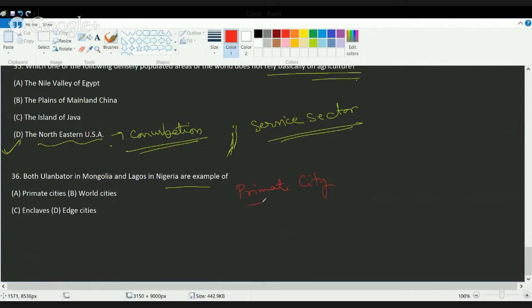A primate city is a city which is exceptionally larger than the next city in the country, more than twice the next city. In both Nigeria and Mongolia, these two are the dominant cities, and all the other cities in the region are of very small size as compared to them. So both of these are examples of primate city.